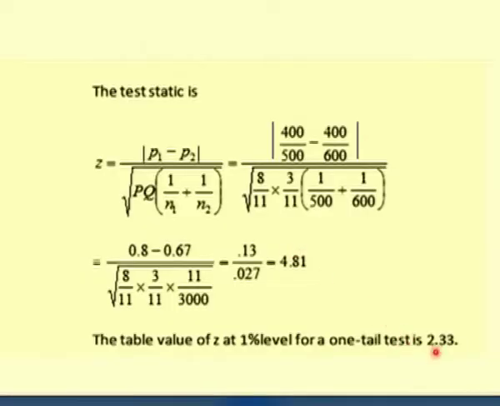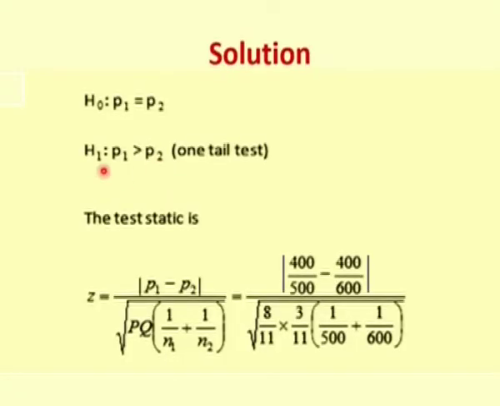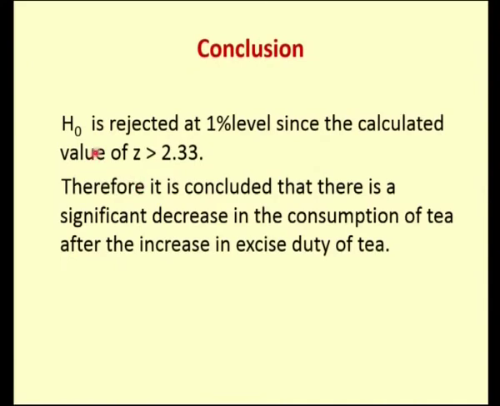We need to compare this calculated value of Z with the table value of Z. You can very well see that the calculated value is 4.81, which is greater than 2.33. That means we are going to reject the null hypothesis. So the number of tea drinkers before the excise duty is more than after implementing the excise duty. That is what I have written here. So it is concluded that there is a significant decrease in the consumption of tea.